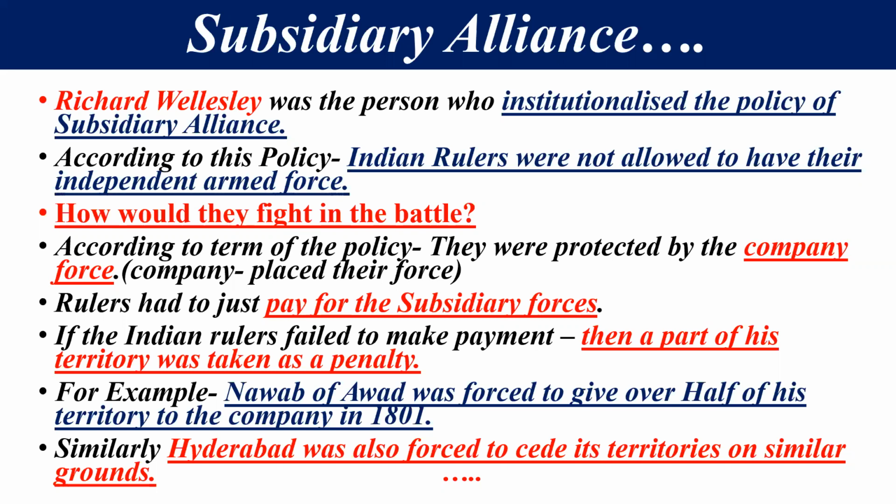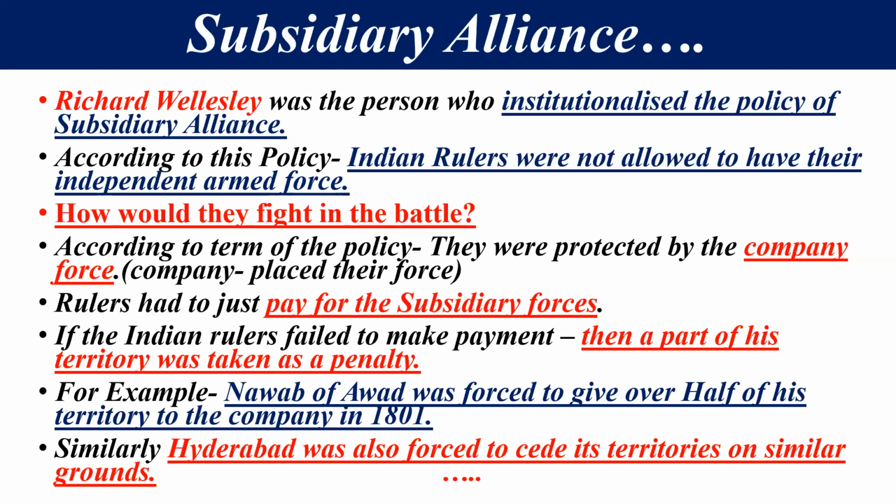Because Awadh adopted the subsidiary alliance, the Nawab of Awadh was forced to give nearly 50% of his territory to the company in 1801, because he was not able to pay the subsidiary force. This was the basic reason. The same fate befell Hyderabad. Hyderabad was also forced to cede its territory on similar grounds because it was not able to pay the subsidiary force. This was the basic reason.